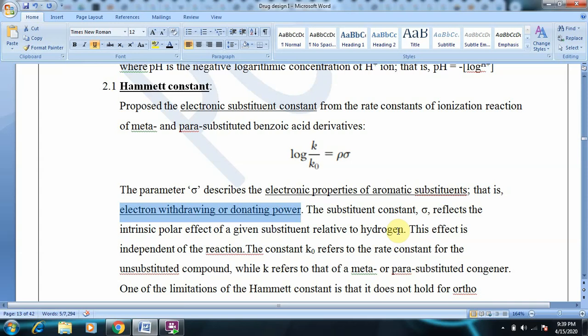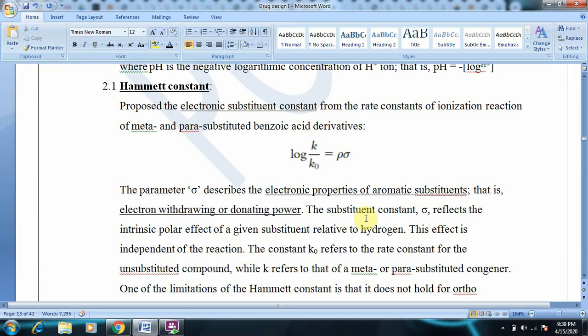Suppose we take benzene and substitute it at the meta position with some polar group, NH2. Here sigma will give the intrinsic polar effect of the substituent, whether the molecule becomes more polar or less polar compared to hydrogen. If hydrogen is substituted with amine, does the molecule become more polar or less polar? Obviously, amine being a polar group, it imparts hydrophilicity to the complete molecule. So that is defined by the Hammett constant. This effect is independent of the reaction.